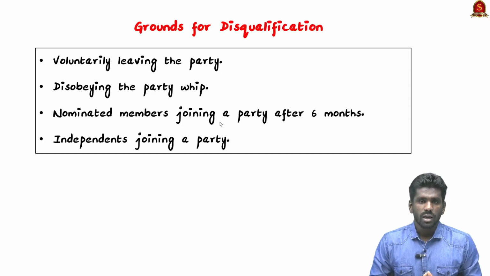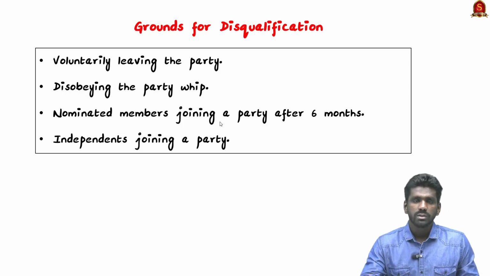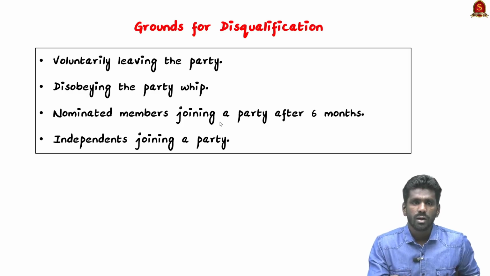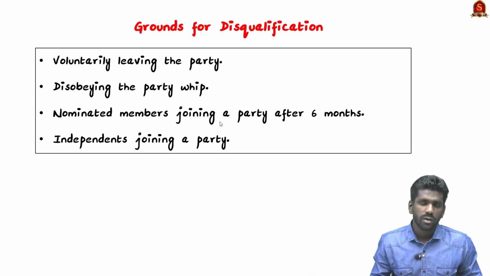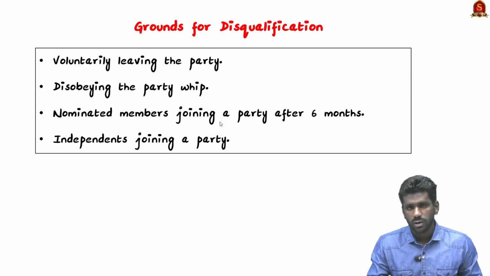The Anti-Defection Law has several grounds for disqualification. A legislator can be disqualified if they voluntarily give up their party membership or disobey the party whip. For example, if they abstain from voting or vote against the party's direction, then it means they have disobeyed the party whip, and this is one of the grounds for disqualification.